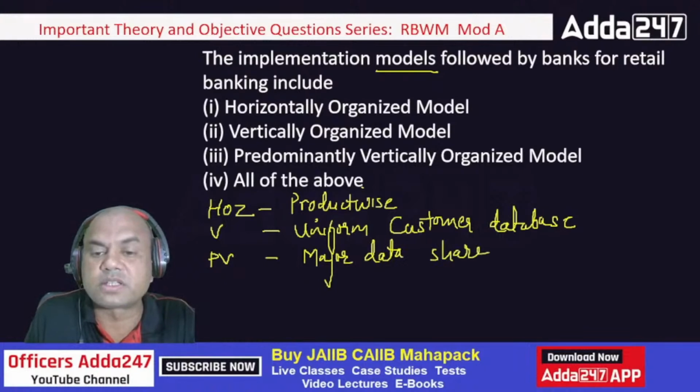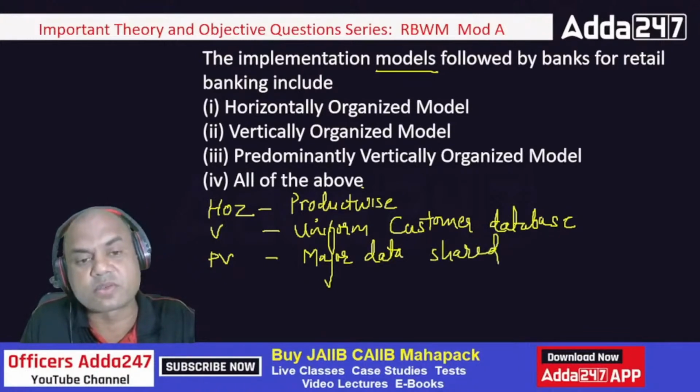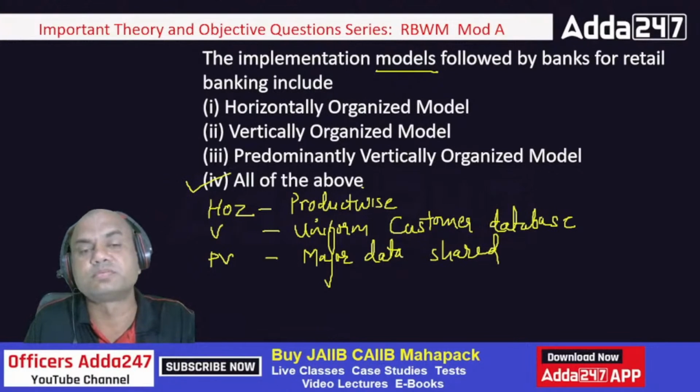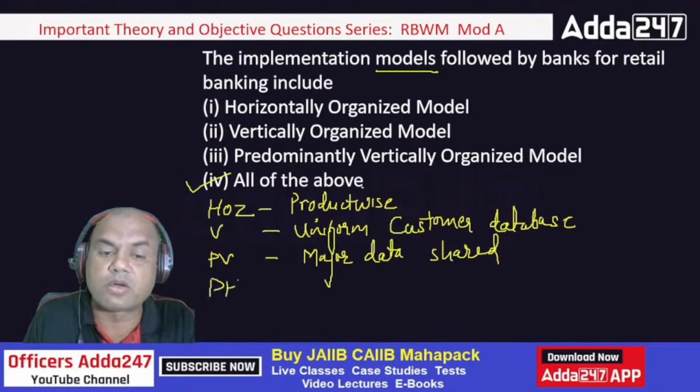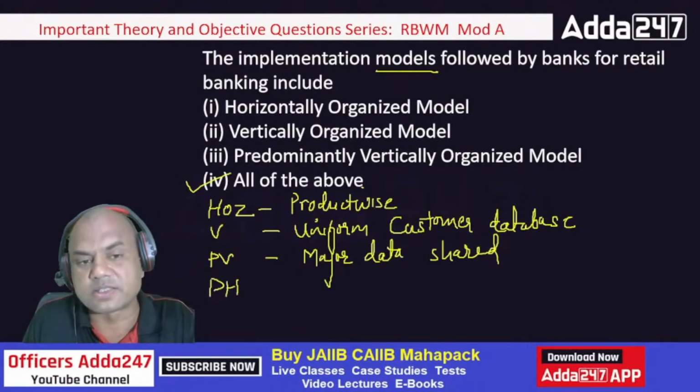Okay. So which are the models followed? The correct answer over here is 4, all of the above. All the models are followed. There is one more which is not mentioned over here, that is known as PH, predominantly horizontal.